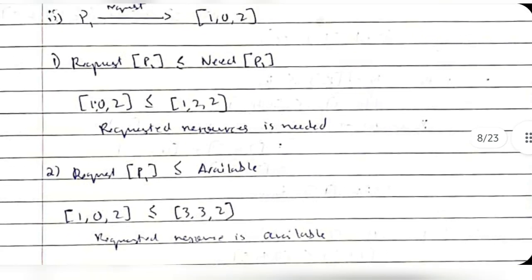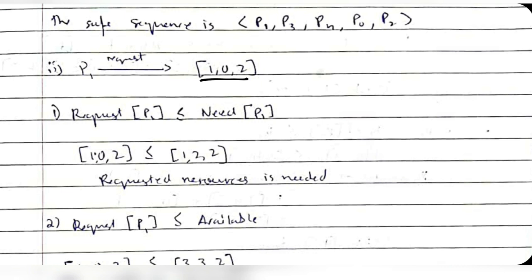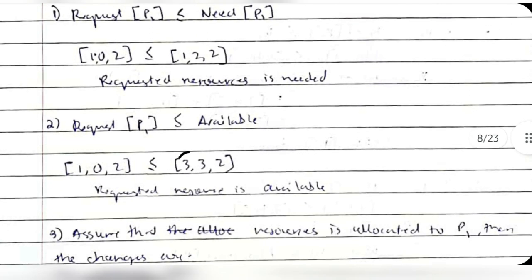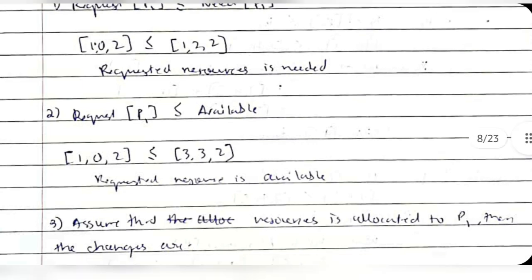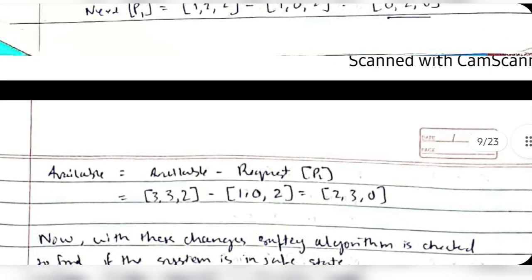So after it requests 102, the need will be checked. It's less than 122, so it can be given to P1, and after that we'll check if it's available or not. It's available, it's less than 332, so the request is validated. Now we'll check if it's possible to make a safe sequence or not.